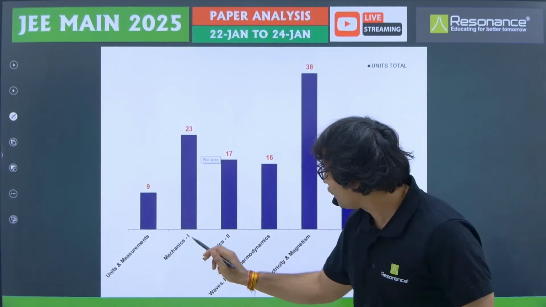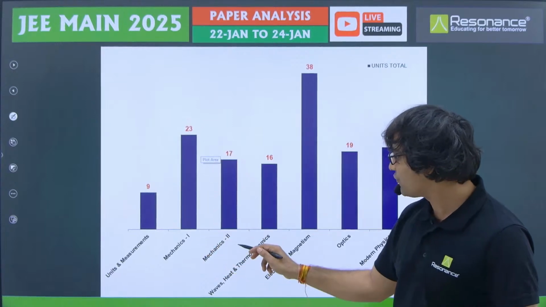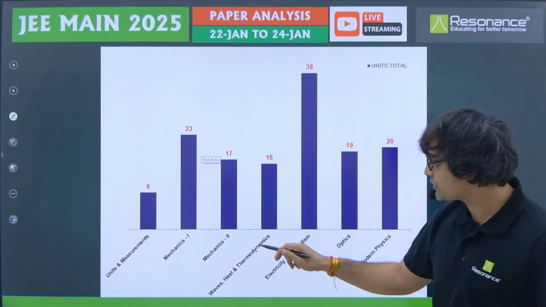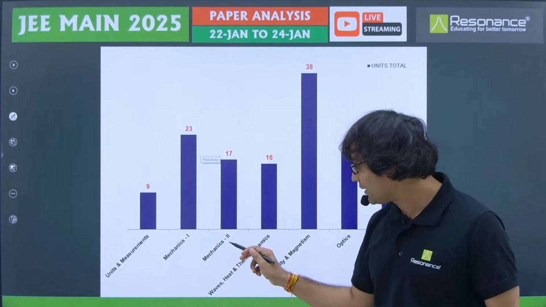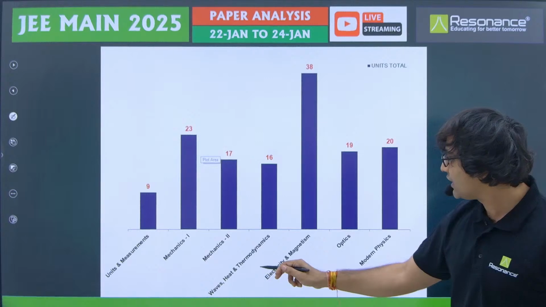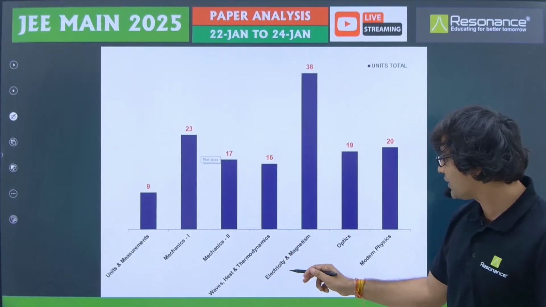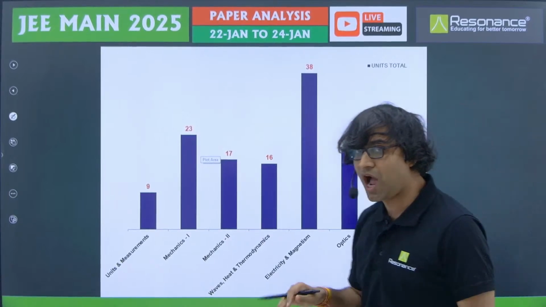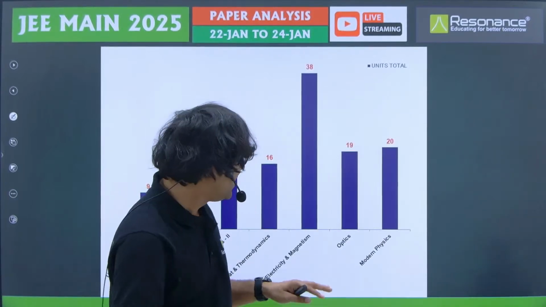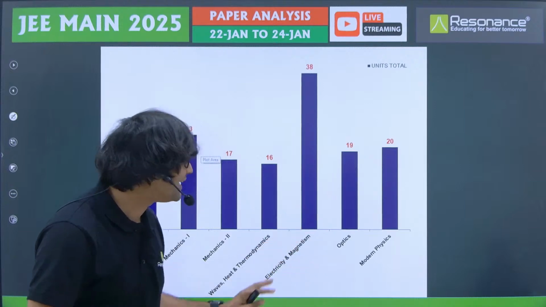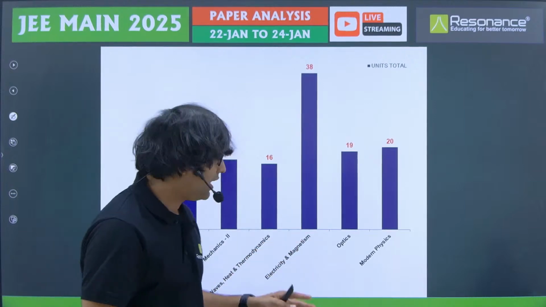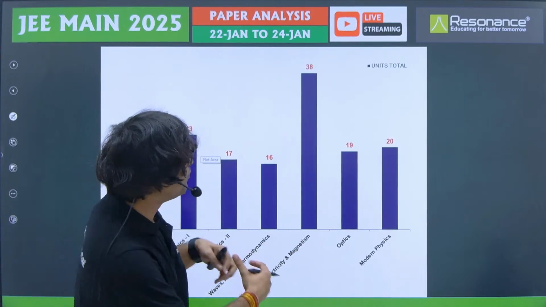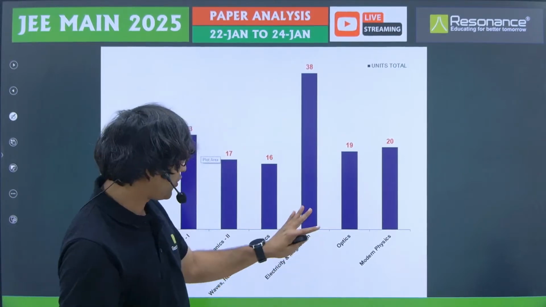Apart from that, from mechanics 1, 23 questions. Mechanics 2 starts post RBD and goes till mechanical properties of matter. And after that, from waves, heat and thermodynamics, a total of 16 questions. In electricity and magnetism, definitely the most number of questions are asked. However, at the same time, we should know that the size of this unit itself is very big. It's a huge unit, so it's obvious that more questions are expected from it.